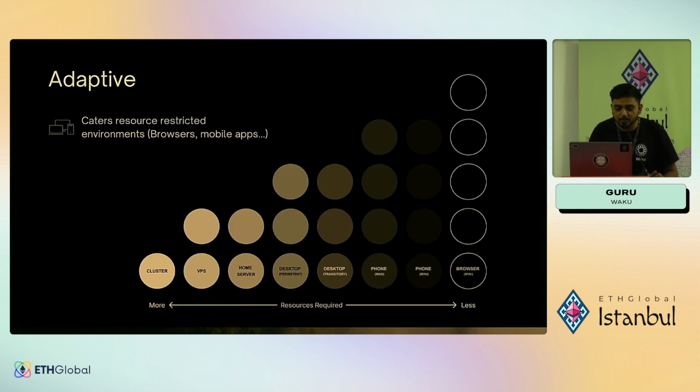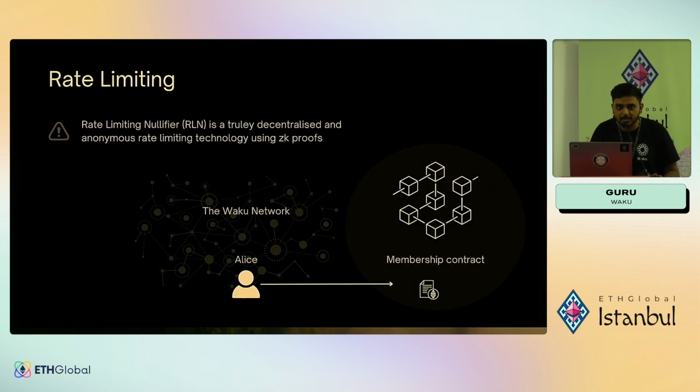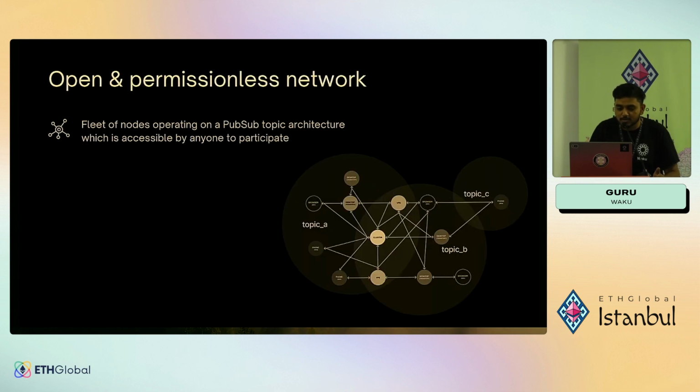So the key features of Waku are, it's adaptive. It can cater to resource-restricted environments like browsers and mobile phones, to resource-intensive environments like clusters, VPS, home servers and so on. So it's highly adaptive. And it's rate limited by nature. We have Rate Limiting Nullifier, which is a truly decentralized and anonymous rate limiting technology using ZK proofs. It's also open and permissionless. So Waku works on a content topic-based architecture, and anyone can pretty much push messages into a content topic and subscribe to a content topic to retrieve the messages.